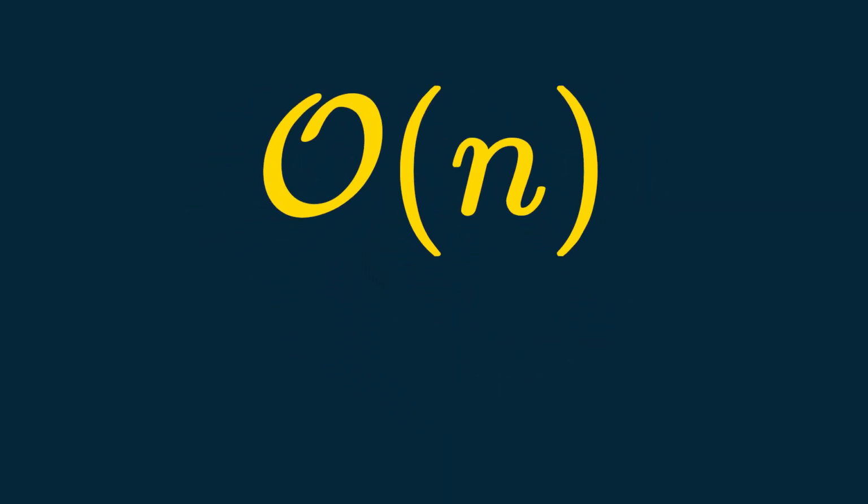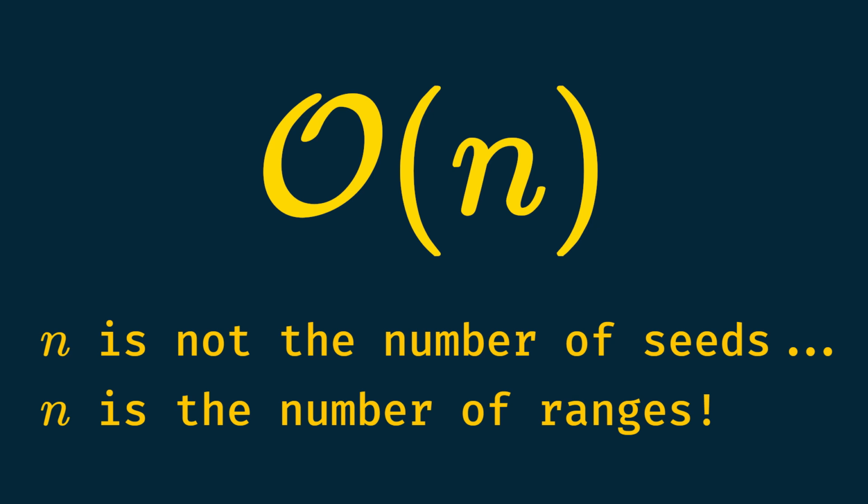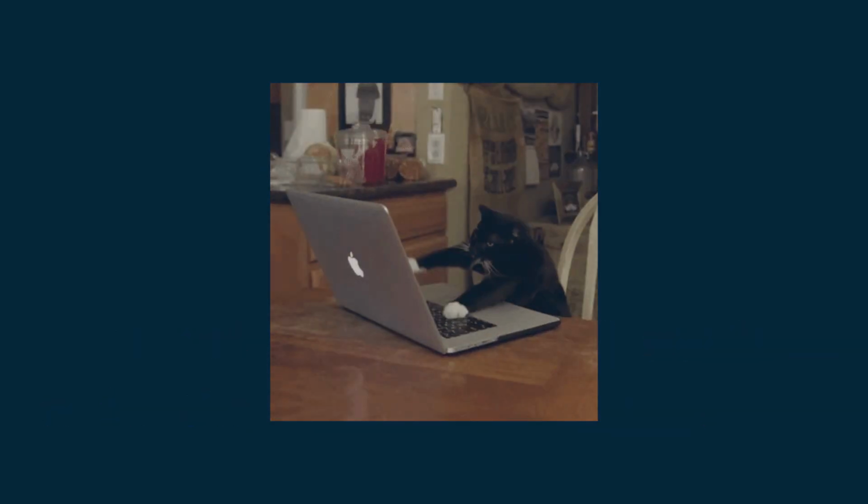What's the difference with what we did before? Well, here our size n is not the number of seeds, but the number of ranges. From 1 billion seeds, we went to only 10 seed ranges. These numbers will be crushed in no time. Let's code what is left and solve part 2.